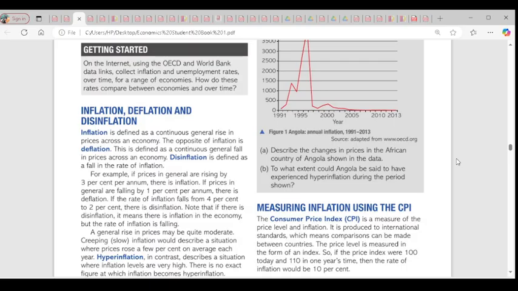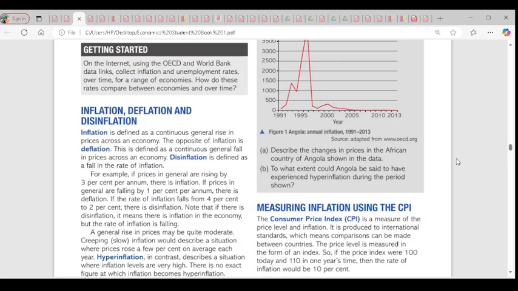Clear. Then we have deflation, which is the opposite of inflation. That's a persistent fall in the general price level of a given economy. That is deflation. Clear. Then we have disinflation. Disinflation simply means a fall in the rate of inflation. There's an inflation rate, right? So if today the inflation rate is 5, it starts falling to 4.8, 4.7. That is disinflation, a fall in the rate of inflation. It's not the same as deflation. Deflation is a general fall in the price level, but disinflation means the inflation rate is reducing. Do you understand disinflation here?